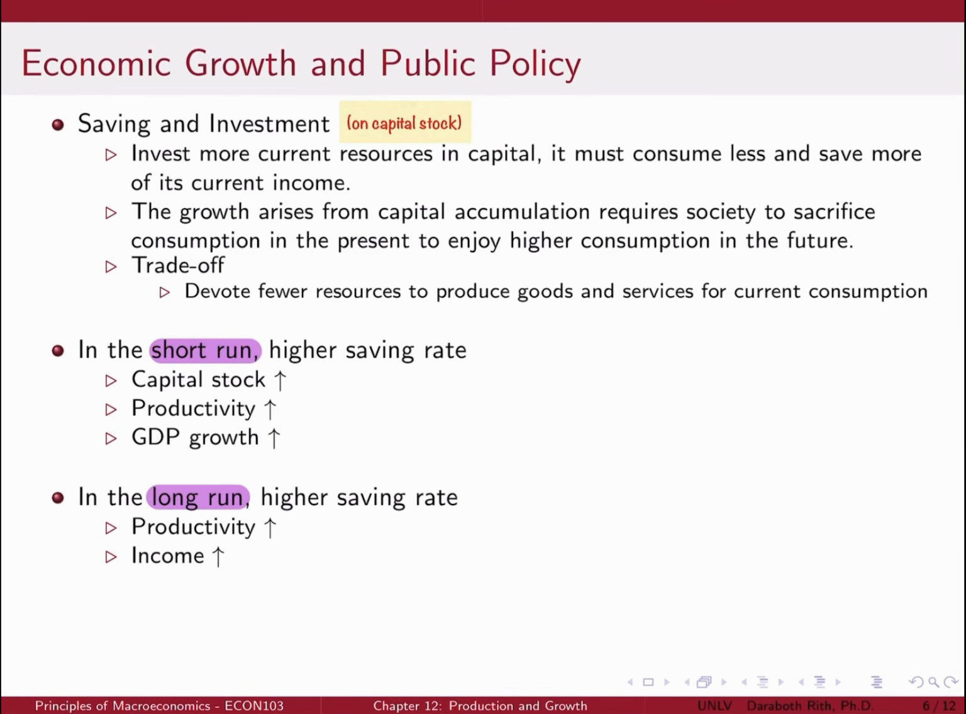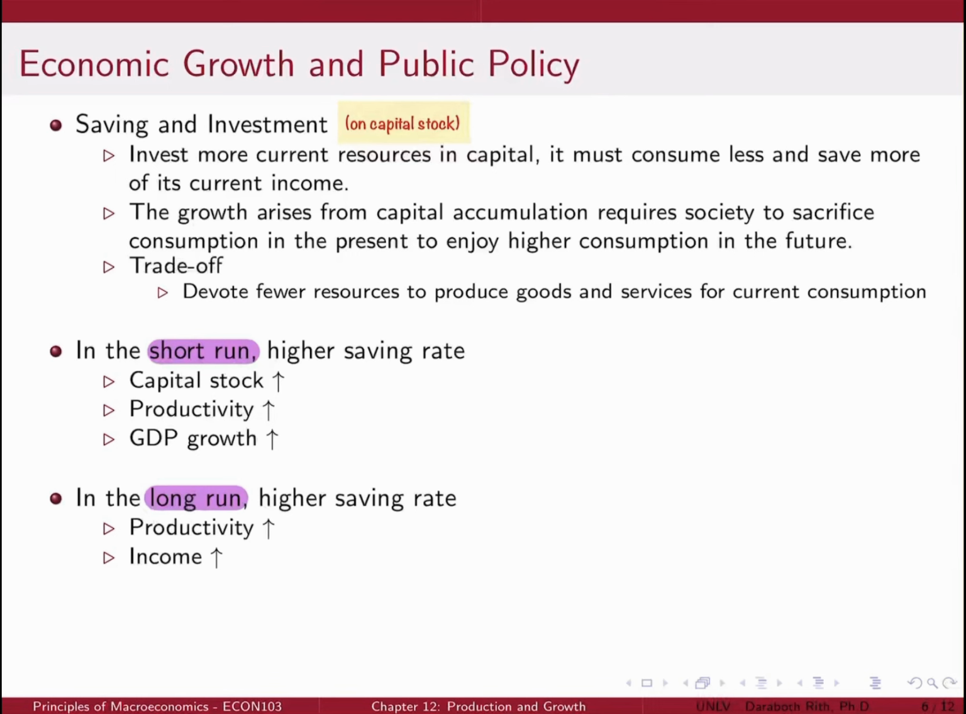Now let's discuss economic growth and public policy, focusing on saving and investment in capital stock. Because capital is a produced factor of production, a society can change the amount of capital that it has. To invest more current resources in capital, a society must consume less and save more of its current income. The growth that arises from capital accumulation requires society to sacrifice consumption in the present to enjoy higher consumption in the future. However, there is an opportunity cost associated with this. If resources are used to produce capital goods, fewer goods and services are produced for current consumption.